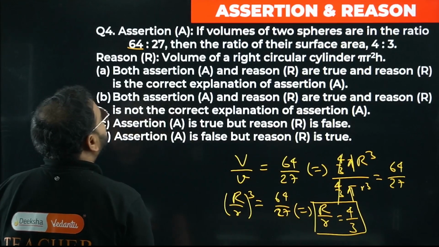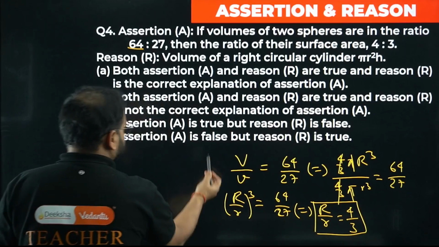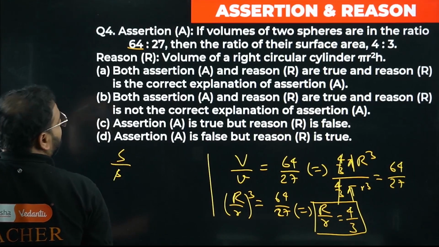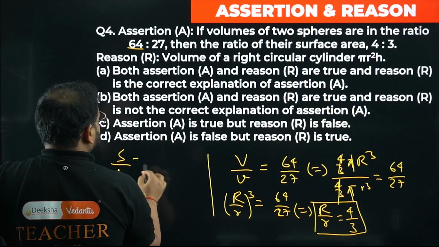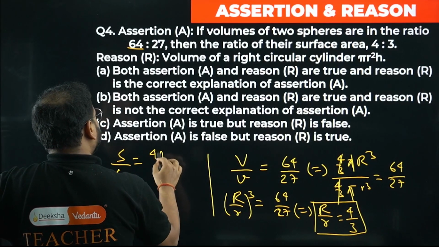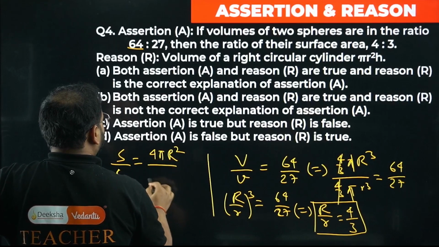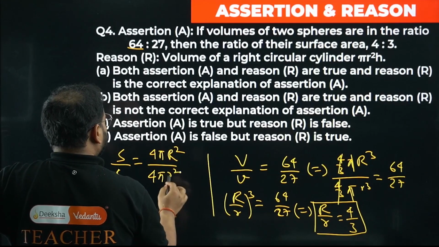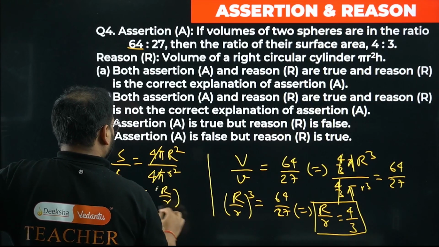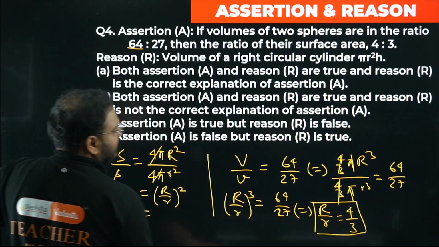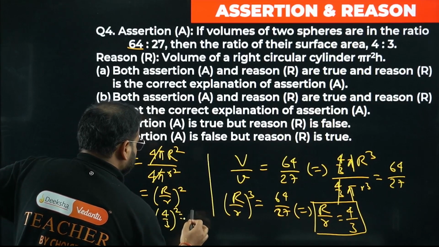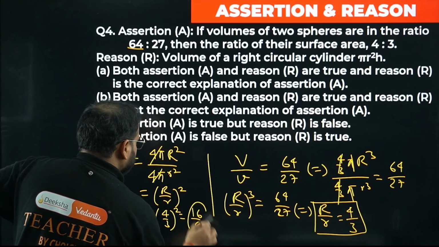What are they asking? The ratio of the surface area. So let's find this: surface area by surface area. What is that going to be? Please check, it's a sphere, right? So you have 4 pi capital R square upon 4 pi small r square. Divide this, what are you getting? R by R the whole square. What is R by R? 4 by 3. So 4 by 3 whole square is how much? 16 by 9.